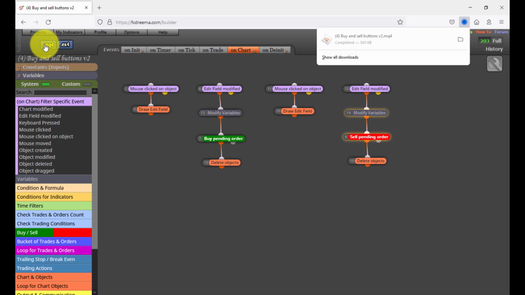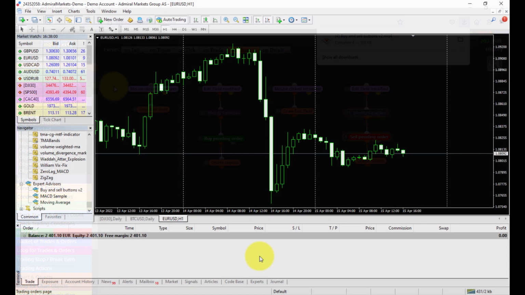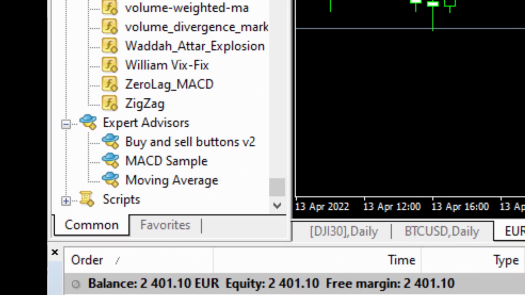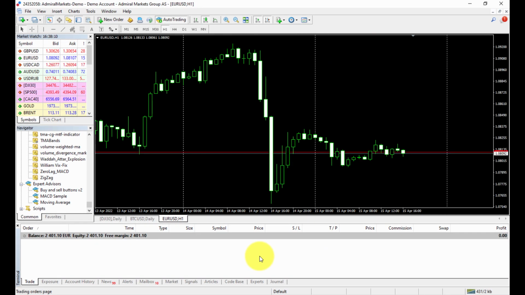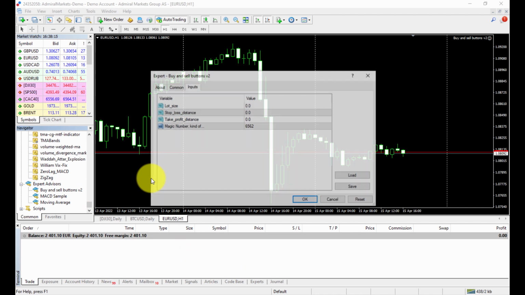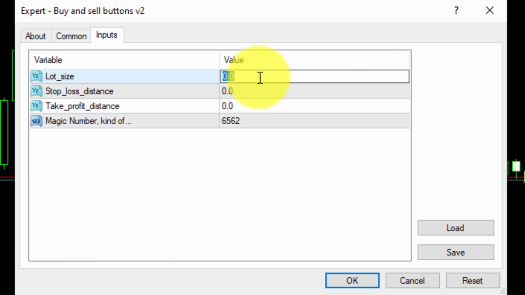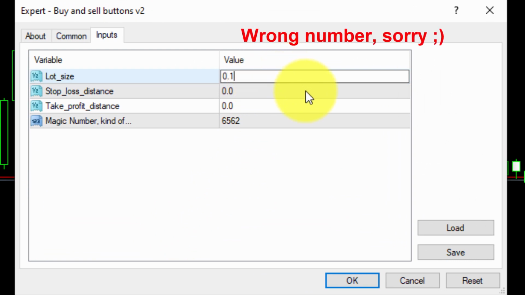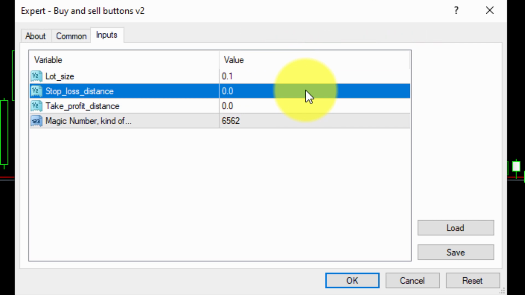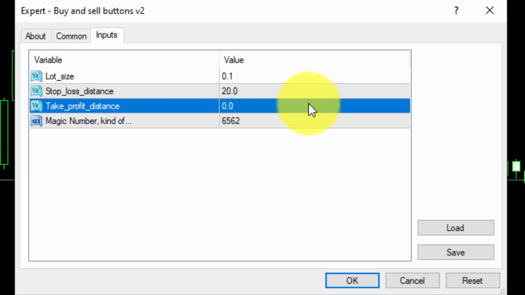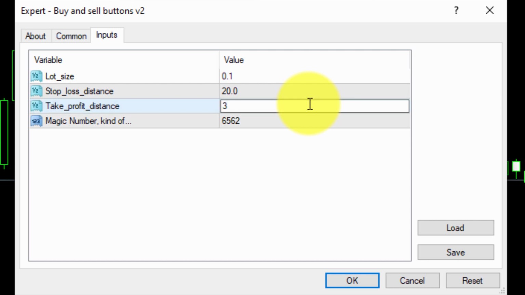We download it and install it on our MT4 platform. In this example, we'll be using it on the chart. When we drag the EA on the chart, we need to insert the input parameters. In the lot size parameter, we will type 0.01. This means all open trades will have this lot size. In the stop loss distance parameter, we will type 20. This will be the distance in pips for the stop loss of any trade. Then we will type 30 in the take profit distance parameter, with that same effect for the take profit.